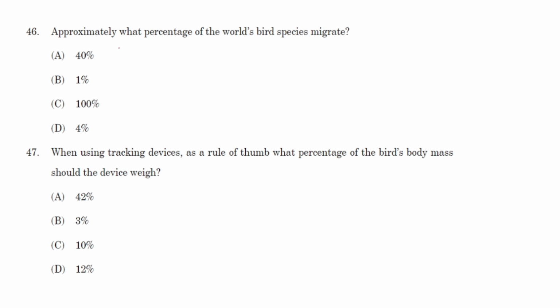Question number 46. Approximately what percentage of the world's bird species migrate? This is a factual question, so the right answer will be 40%. Question number 47. When using tracking devices, as a rule of thumb, what percentage of a bird's body mass should the device weigh? It should always be less than 5%. Let's see the options. Option A 42%, never. Option B 3%, yes, this can be correct. Option C 10%, no. Option D, no. So the right answer is option B, that is 3%.